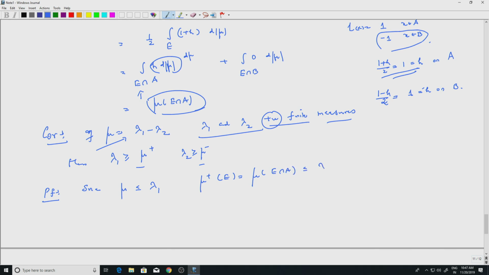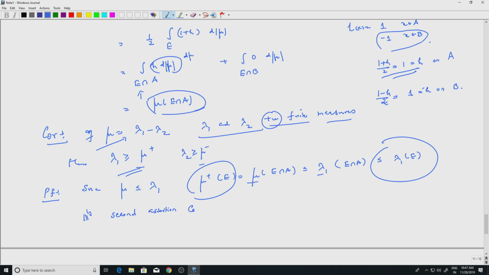This of course is less than or equal to lambda 1 of E intersection A, because mu is less than or equal to lambda 1, which is of course less than or equal to lambda 1 of E. So, mu plus is less than or equal to lambda 1. So, that is the first thing. Similarly, the second assertion can be proved. I will leave it to you.